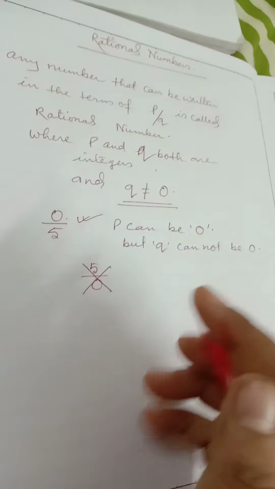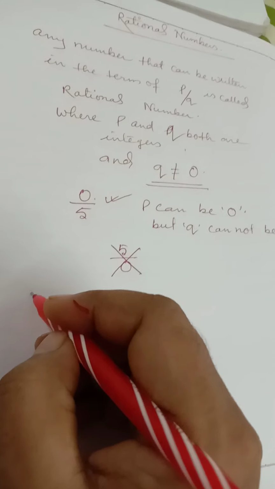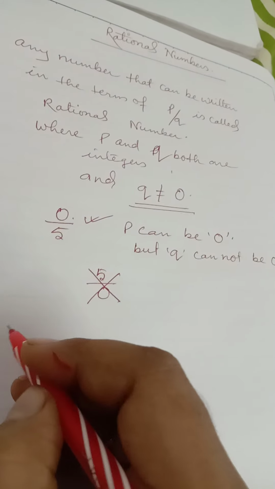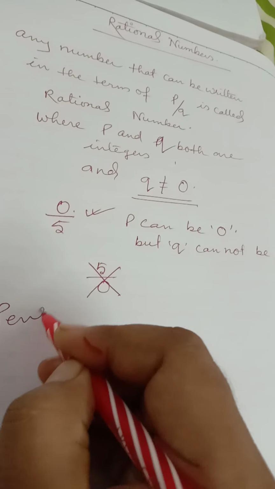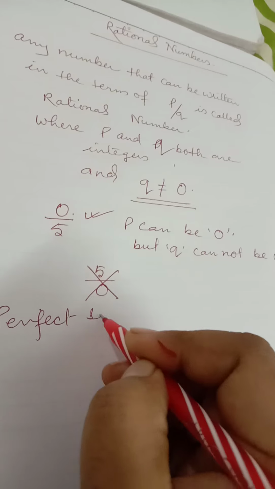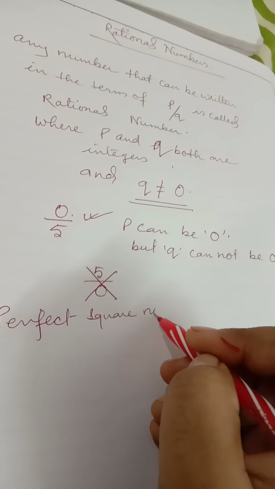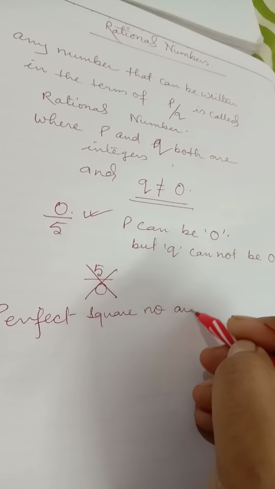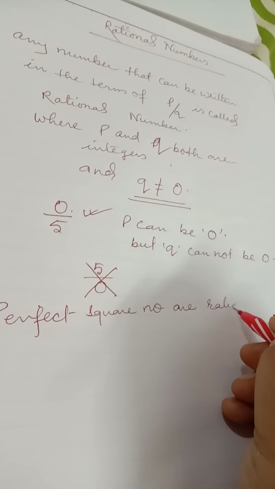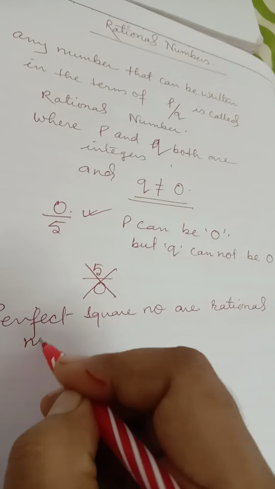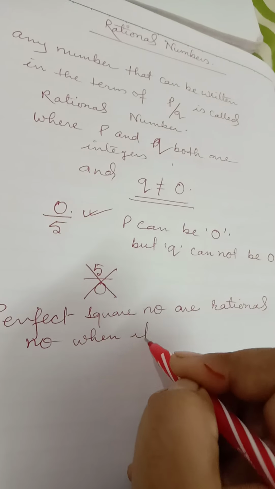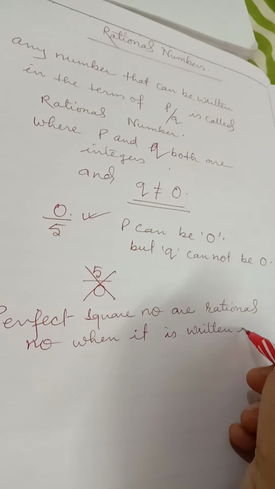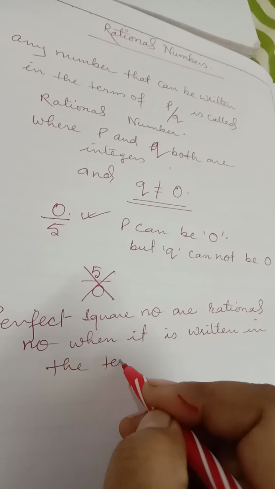Now, other than this, fractional numbers are rational numbers, decimal numbers are rational numbers, whole numbers are rational numbers. Now, one thing you have to keep in mind, perfect square numbers are rational numbers when written in a term of square root.